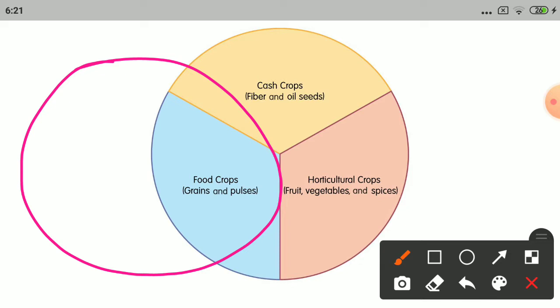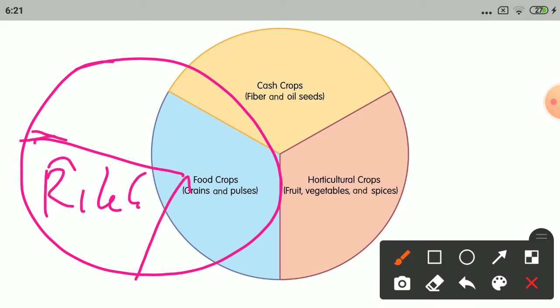So now let us start dividing the circle into three different groups based on the use in our day-to-day life, how we are using it. So the maximum part goes to the food grains like your rice and pulses, because we are using it every day in our day-to-day life. So we are calling them food crops.